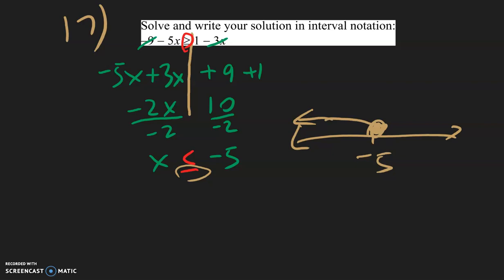And so for the interval notation, we have negative infinity, and here will be a bracket because of the filled in circle. So negative infinity, comma, negative 5 with a bracket. And so remember, the infinities will always be a parenthesis because you cannot reach infinity.